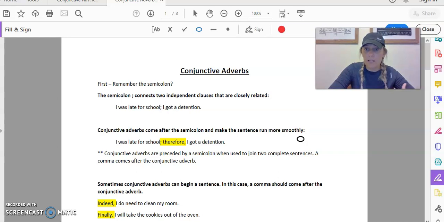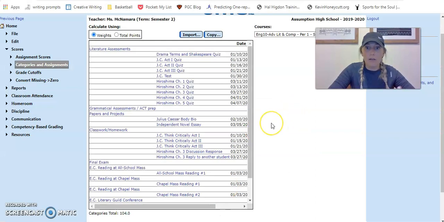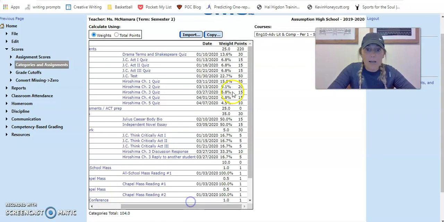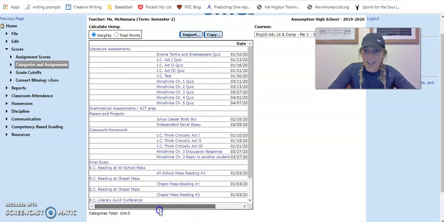This is a big deal right now because even though the quiz that you'll get over the conjunctive adverbs will be probably shorter, right now, if you look, this is JMC. This is what my JMC looks like. It's probably not what yours looks like, but you have all those different categories, right? And right now, your grammatical assessments category has nothing in it, and it's worth 25% of your grade. So that quiz that you take is going to dramatically affect your grade. It can make it stronger. It can make it go up or down. So this lesson is really important.